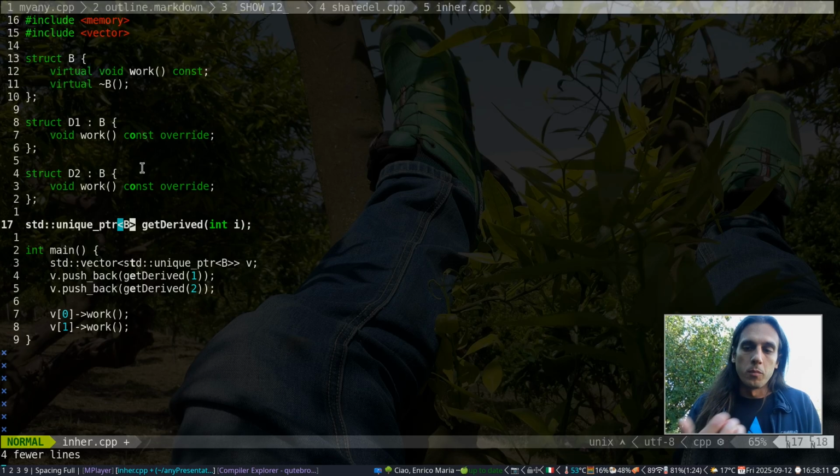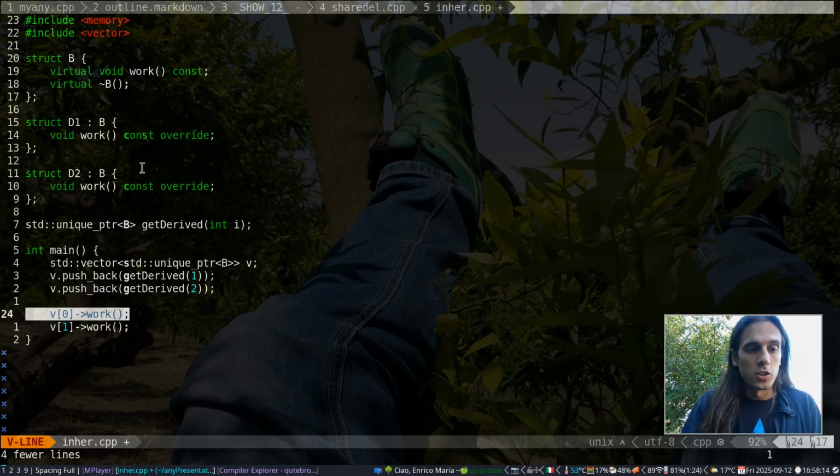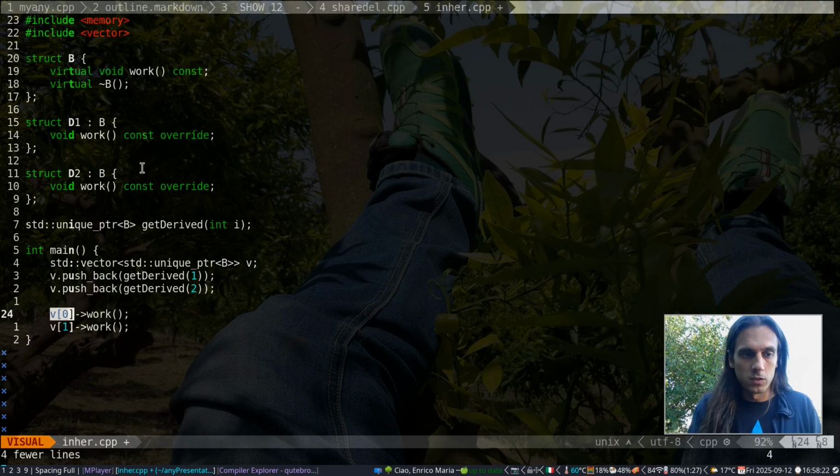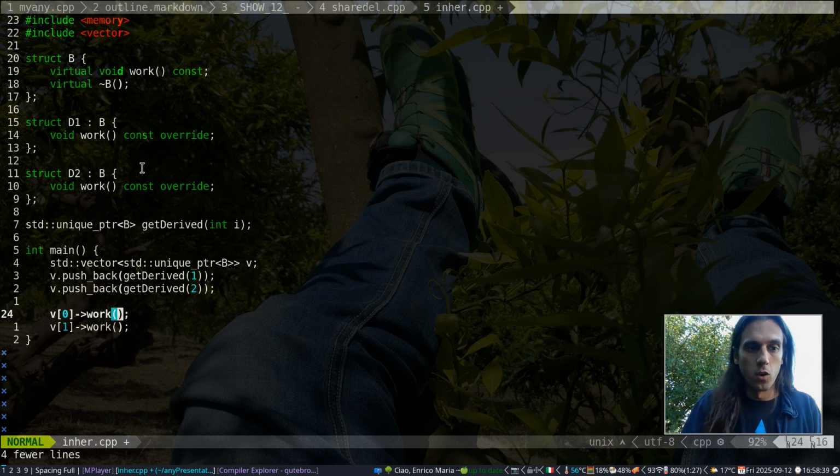And what about the type recovering? Well, that happens when you actually try to call a member function on the objects. When you do this call here, it doesn't matter that this object v[0] is held by a unique pointer to the base class. The call to work will be dispatched to the version of work overridden by whatever class that object is of.